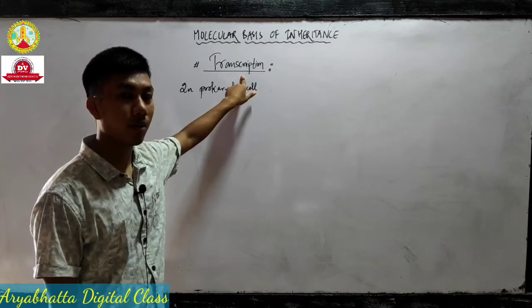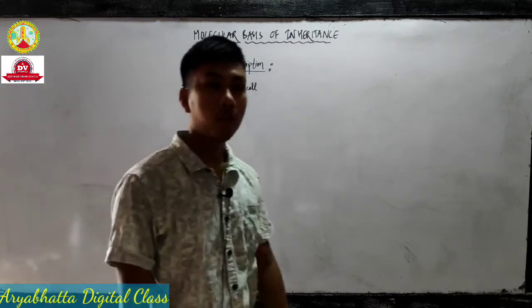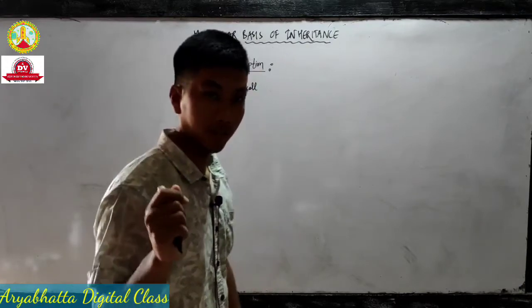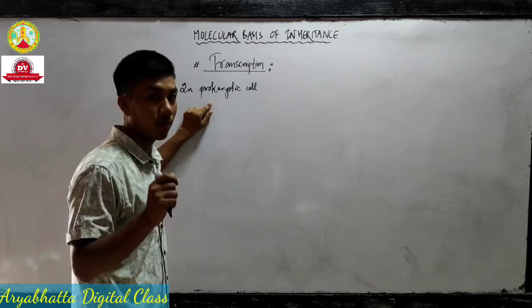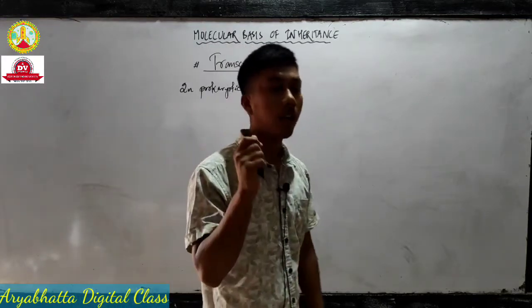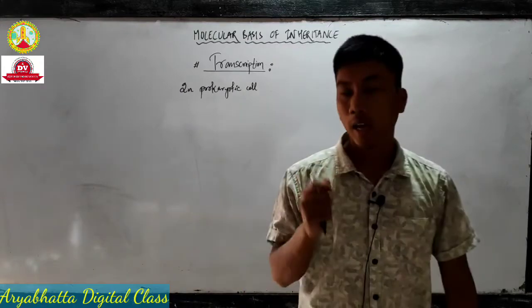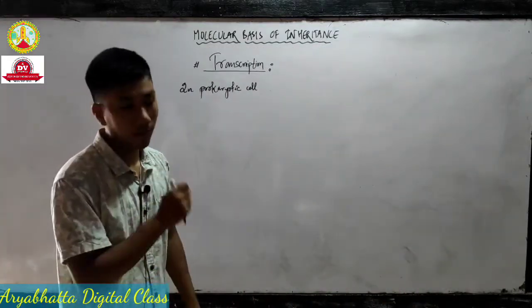These enzymes are RNA polymerase enzymes. RNA polymerase has many types again, but in case of prokaryotic cells, there is only one RNA polymerase enzyme. That means a single RNA polymerase helps in the process of transcription.